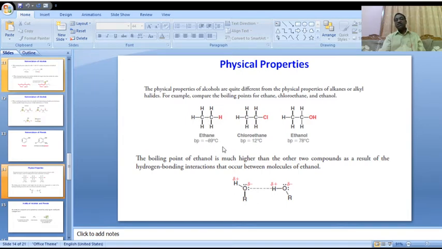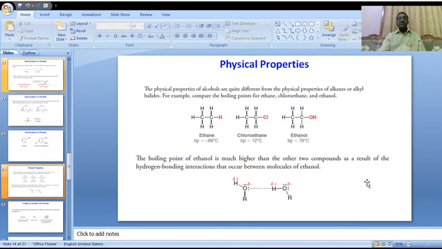Why are we comparing these? All contain two carbons, and the only difference is the functional group: here hydrogen, here chlorine, here a hydroxy group. Based on this, the boiling point of ethanol is much higher compared with these two compounds.